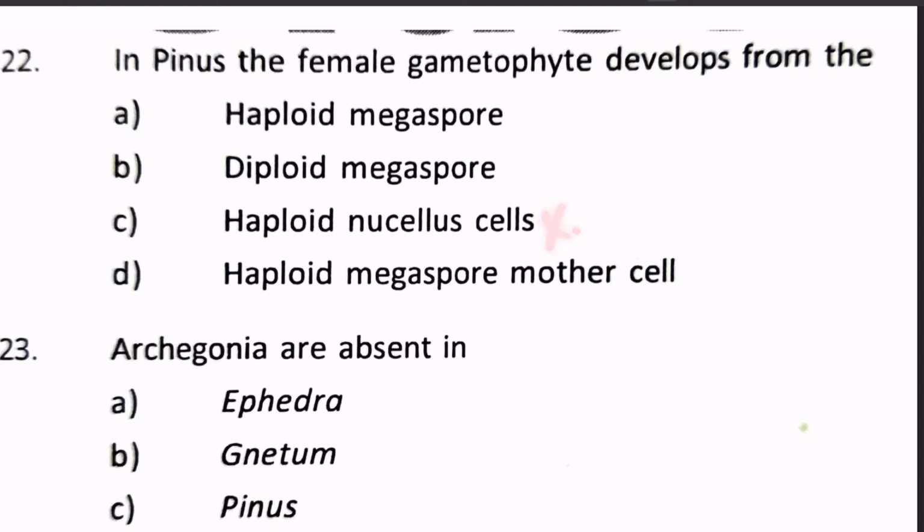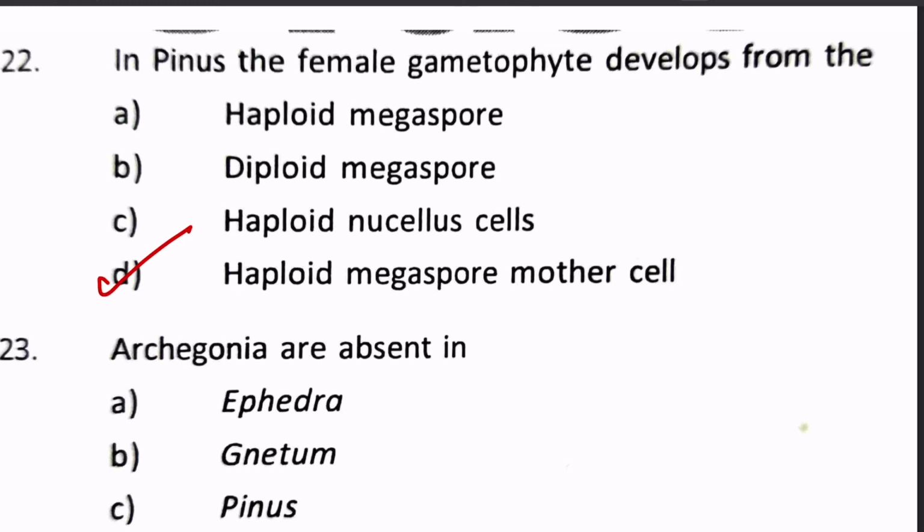That is in Gnetum. So again, this is wrong. Or haploid megaspore mother cell. Whenever given an option between megaspore and megaspore mother cell, we know that there can be tetrads or any number of megaspores, but the megaspore mother cell will give rise to the female gametophyte in future. So option number D is the correct one.